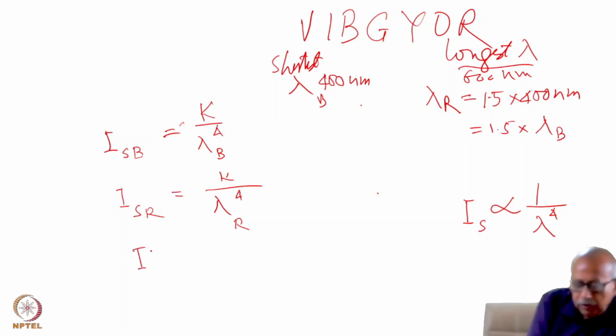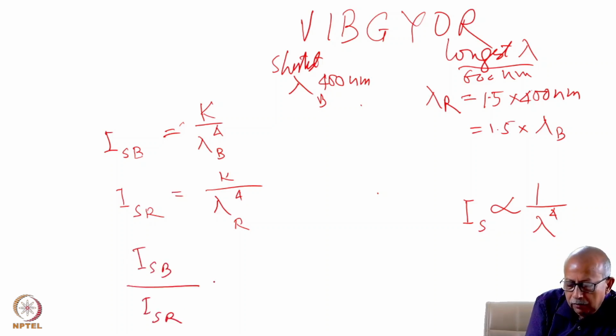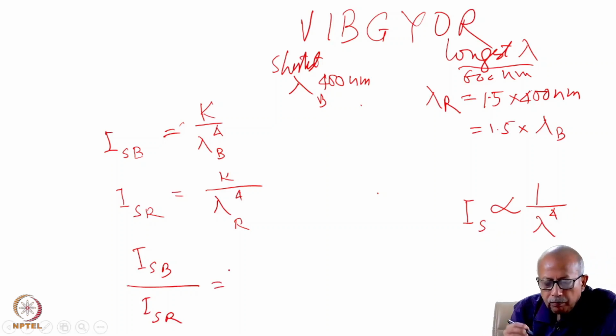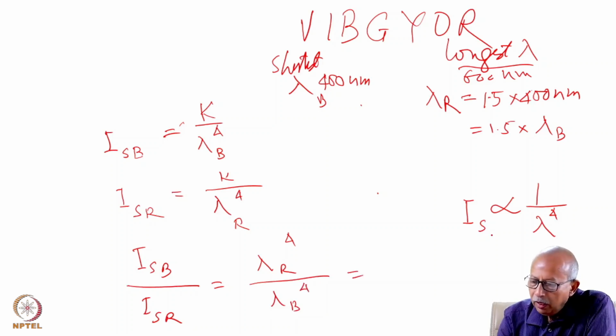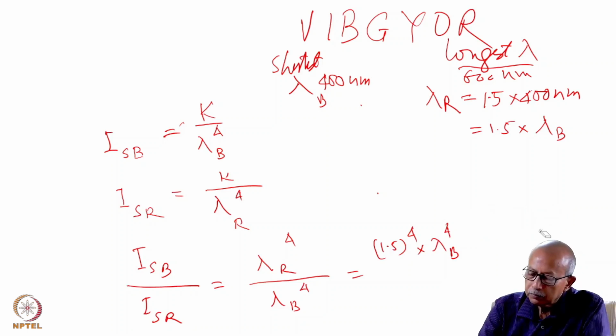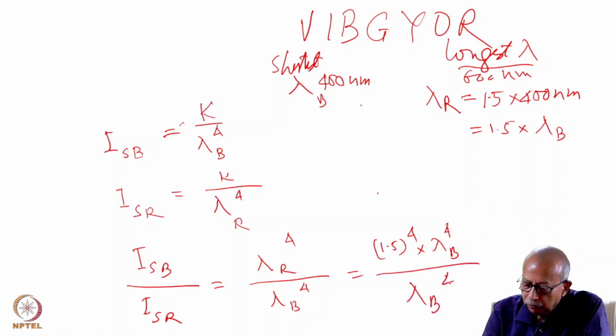So ISB by ISR will be equal to lambda R to the power 4 divided by lambda B to the power 4. Now lambda R equal to 1.5 into lambda B, divided by lambda B to the power 4.